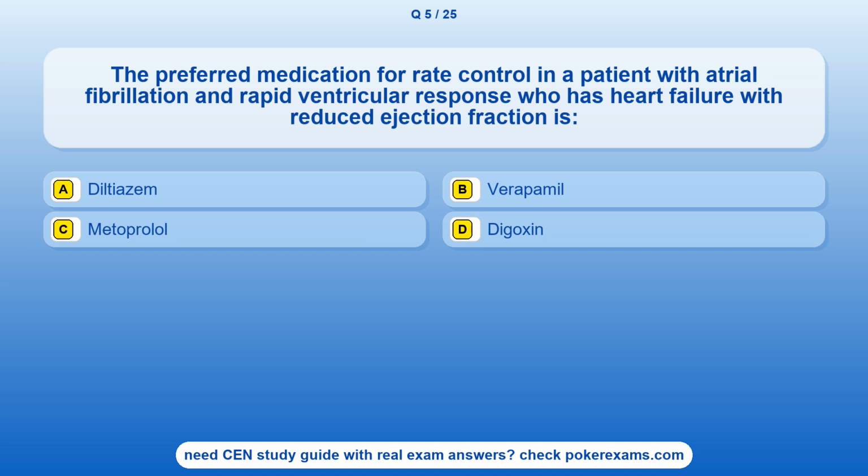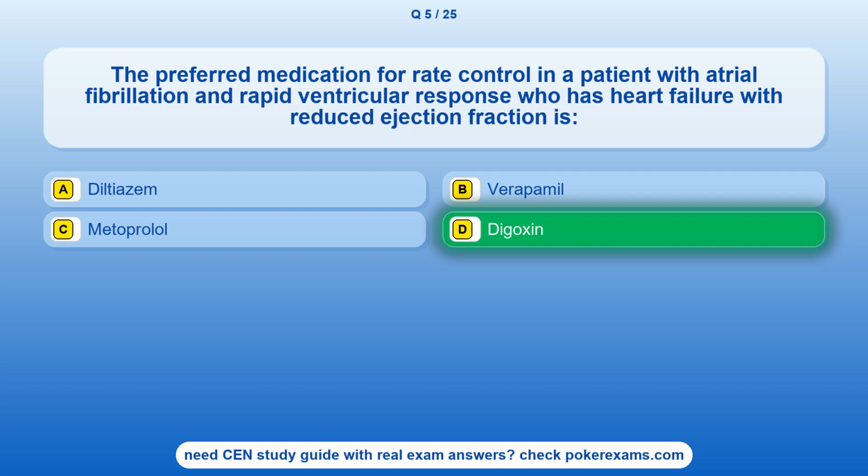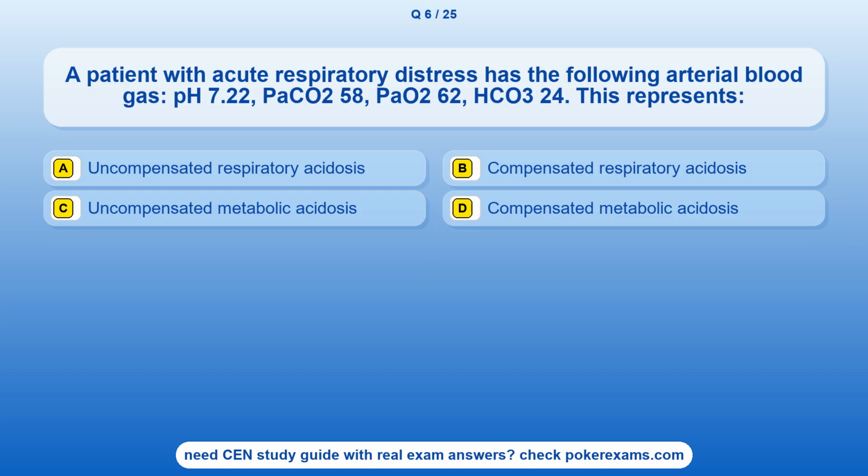Question 5. The preferred medication for rate control in a patient with atrial fibrillation and rapid ventricular response who has heart failure with reduced ejection fraction is: Option A. Diltiazem. Option B. Verapamil. Option C. Metoprolol. Option D. Digoxin. The correct answer is option D. Digoxin.